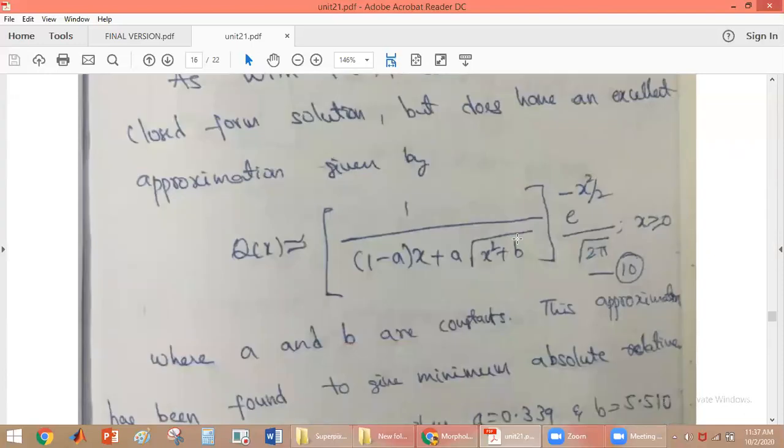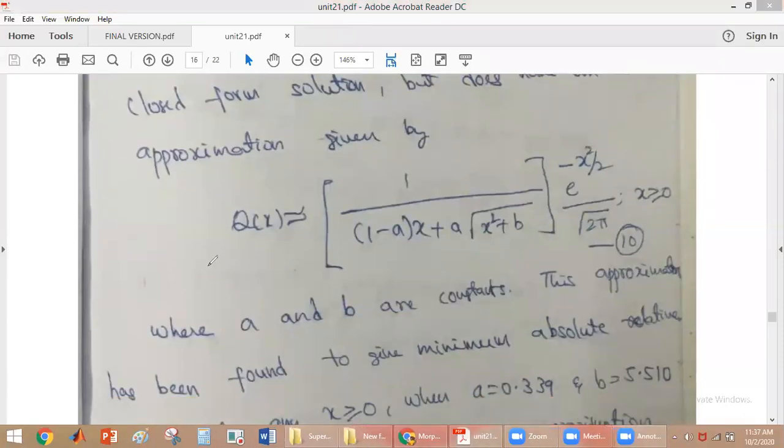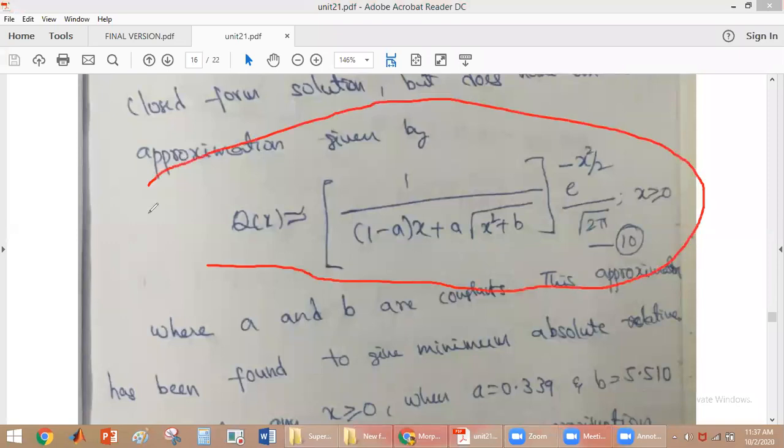So what is the equation we use to obtain q of x here? Q of x can be obtained by using this equation. We should know this equation, then only we can solve these problems, otherwise it is difficult to solve them. So q of x is given by 1 by 1 minus ax plus a into root of x square plus b, into e power minus x square by 2 root of 2 pi, for x greater than or equal to 0.